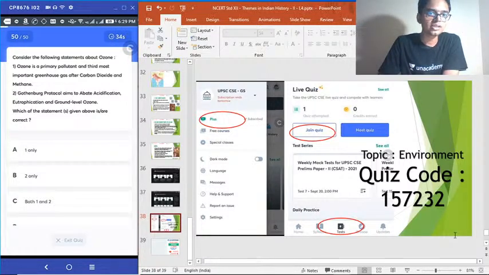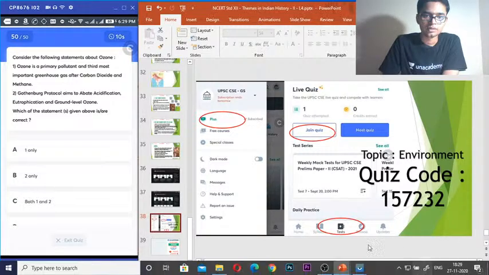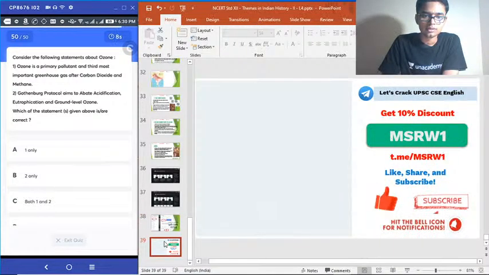Consider the following statements about ozone. 1. Ozone is a primary pollutant and third most important greenhouse gas after carbon dioxide and methane. 2. Gothenburg Protocol aims to abate acidification, eutrophication and ground level ozone. Which of the statements given above is or are correct? This is the final question for the day. Final question going on, last 5 seconds.